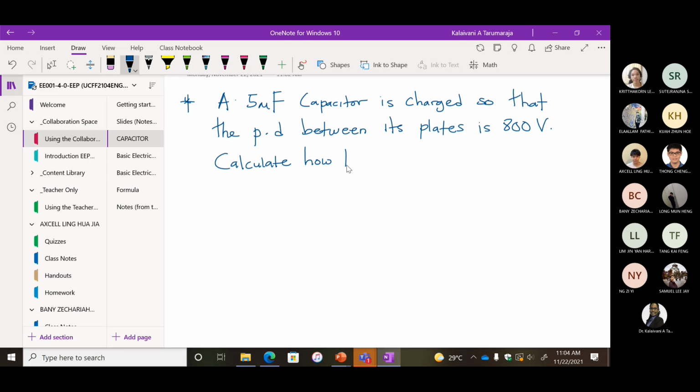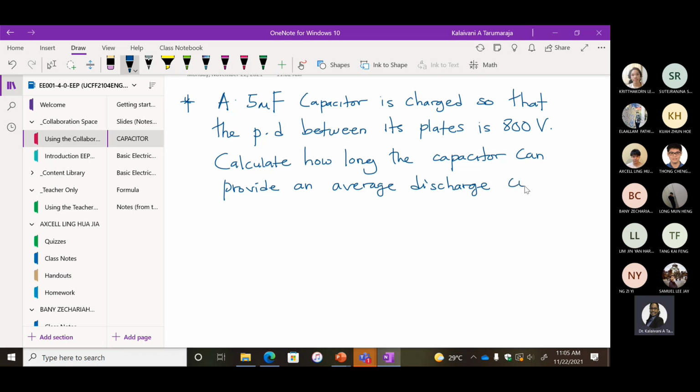Calculate how long the capacitor can provide an average discharge current of 2 amp.